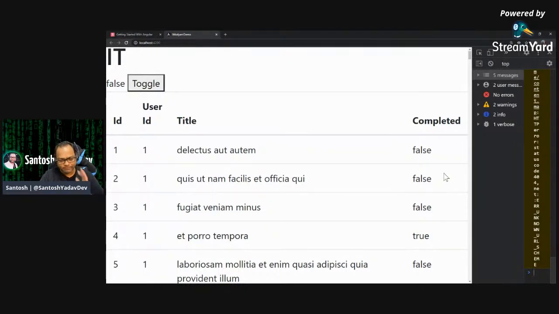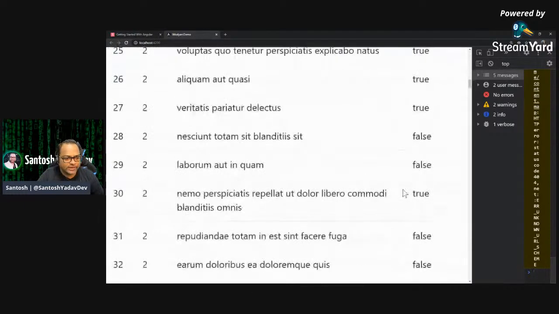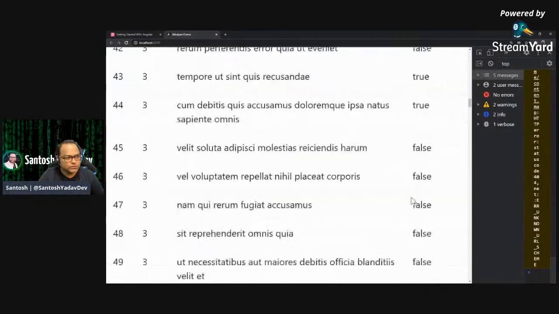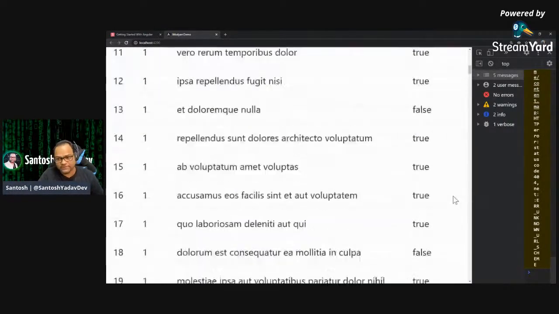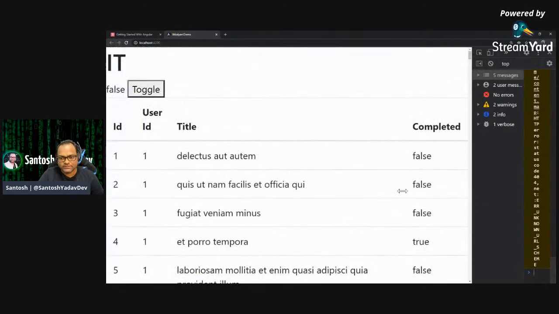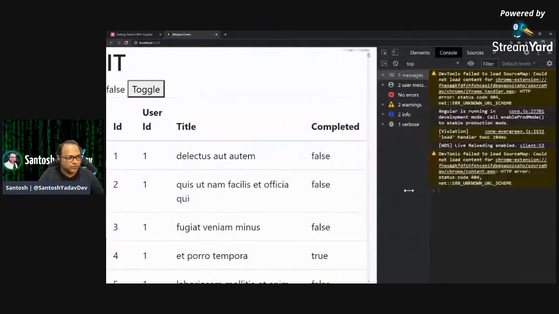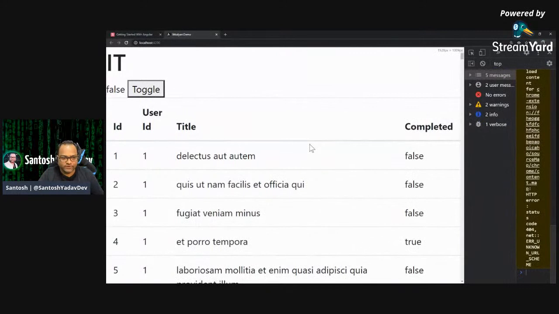It can be user data, or, let's say, you have some hackathon results you want to show on your view. This is how you can do it. As we used Bootstrap, this table is responsive as well. You can change the size and see it auto adjust. So this is a responsive table.